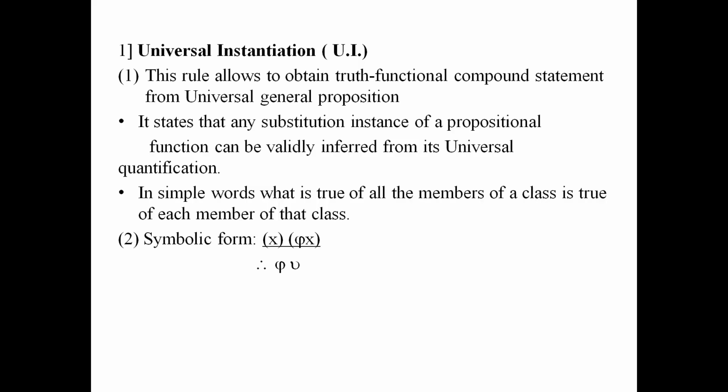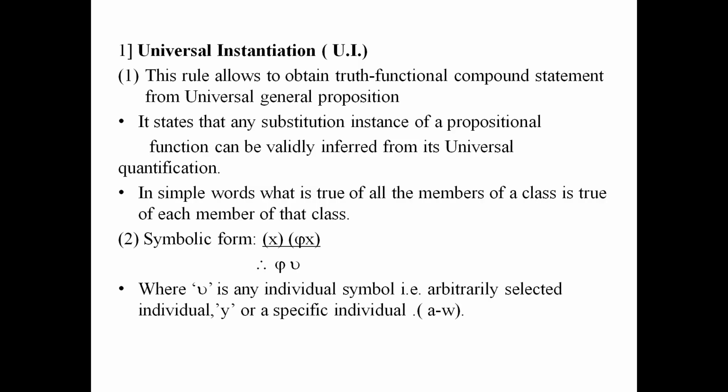The symbolic form will be universal quantifier phi x, therefore phi nu, where nu is an individual symbol, that is, an arbitrarily selected individual y or a specific individual a through w.